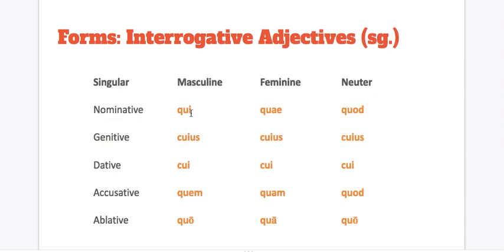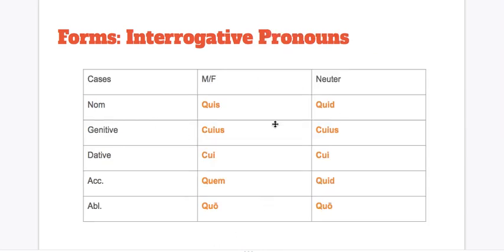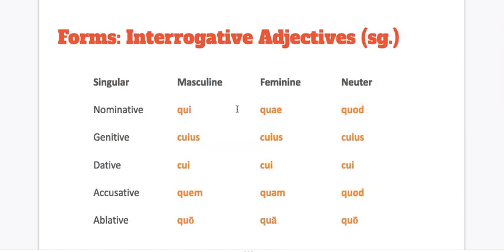Interrogative adjectives. And you'll notice I only showed you the singular for interrogative pronouns, and there will be a reason for that I'll get to shortly. So looking at interrogative adjectives, now you should be really happy because these are totally the same as relative pronouns. And so you might ask, how am I going to tell the difference? The same way as with interrogative pronouns and relative pronouns, you're going to tell by context. You're going to say, oh, these words are coming at the beginning of a question, and that they are modifying a word that immediately follows them.